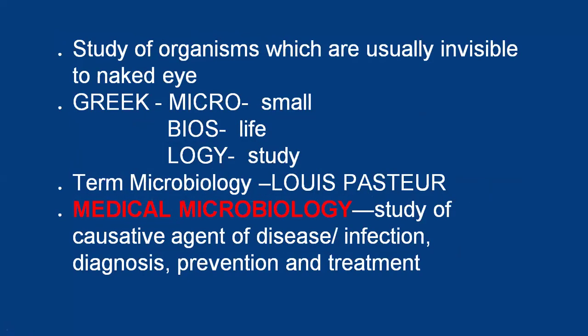What is meant by microbiology? Microbiology is the study of organisms which are usually invisible to the naked eye. Invisible to the naked eye means which we cannot see with our naked eyes. So how can we see them? To visualize the microorganisms, we need an equipment called a microscope. With the help of the microscope only, we can see the microorganisms. So microbiology is the study of microorganisms.